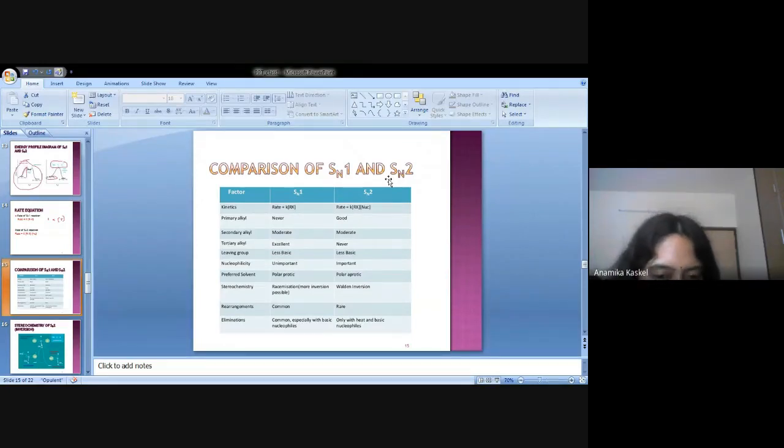Some topics are there for racemization. If I get five minutes, we can discuss this. So how will you compare the rate of the SN1 and SN2 reactions? Yes.